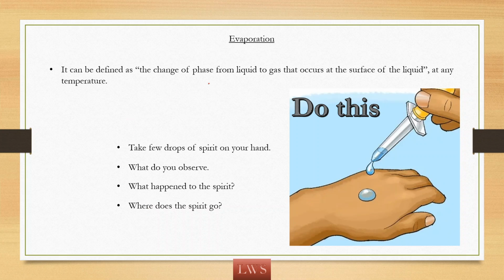Guys, in the last class we discussed that evaporation is a phase change from liquid to gas. So, evaporation means conversion of liquid phase to the gaseous phase. The definition for evaporation is changing the phase from liquid to gas at the surface of liquid and at any temperature. So let us understand what evaporation actually is.